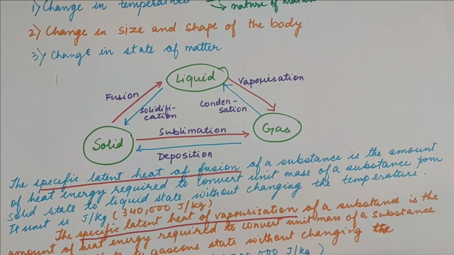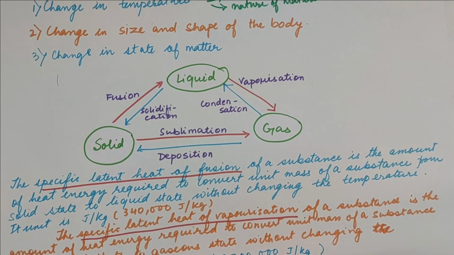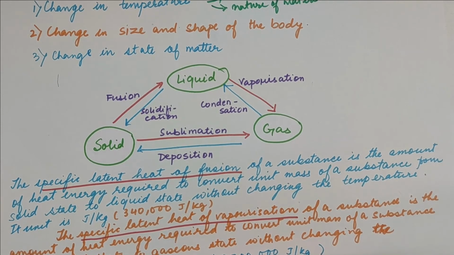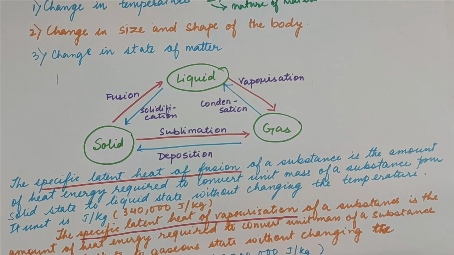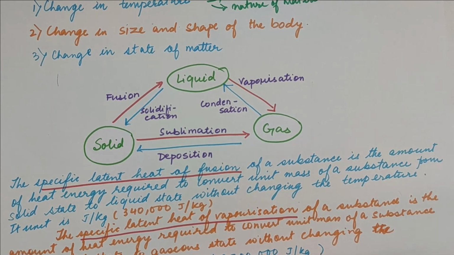And the other point being that you might have seen that during the summer season water is evaporating from the lakes and the different water bodies, right? And our body sweats a lot during the summer to control the temperature, because when the water will be lost from our body through evaporation, our body temperature will come down and we will feel cooler, and our body temperature is maintained in that form.